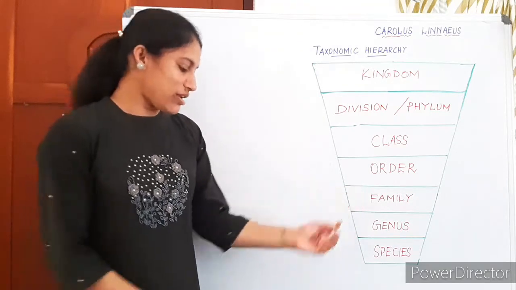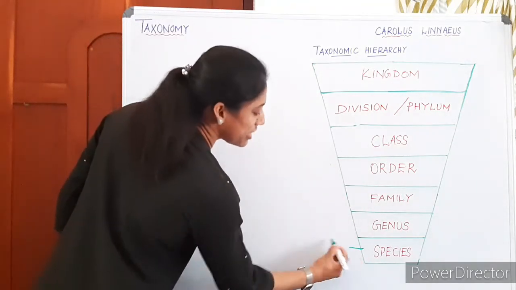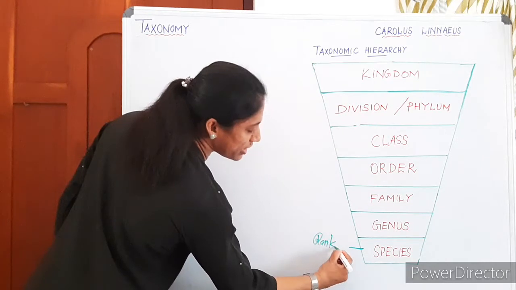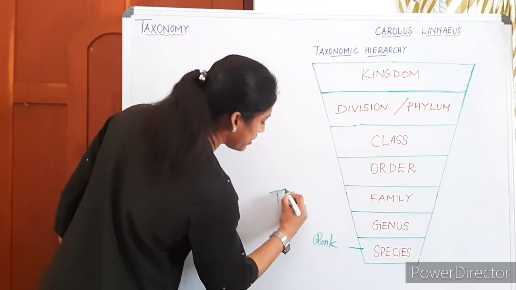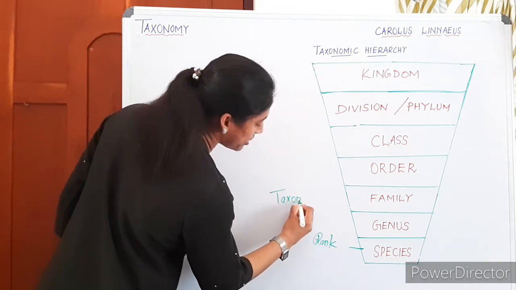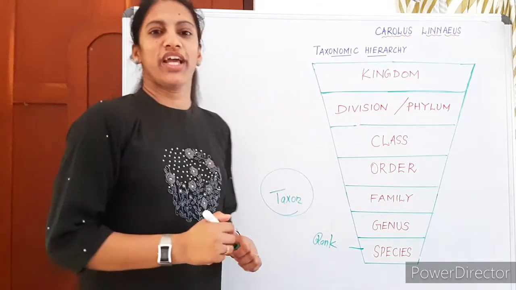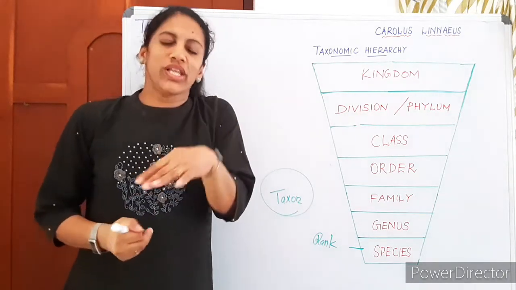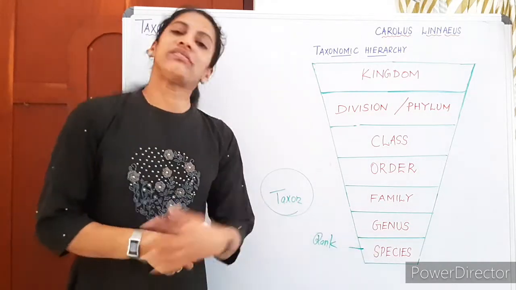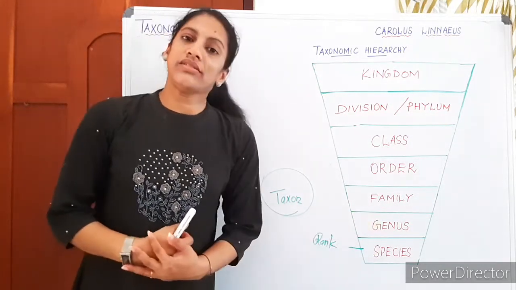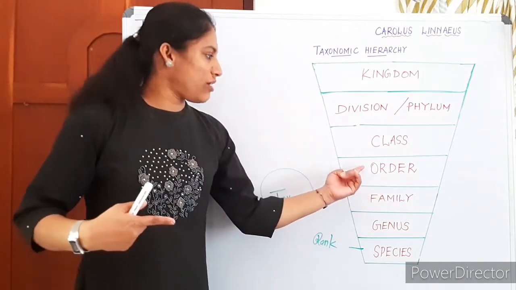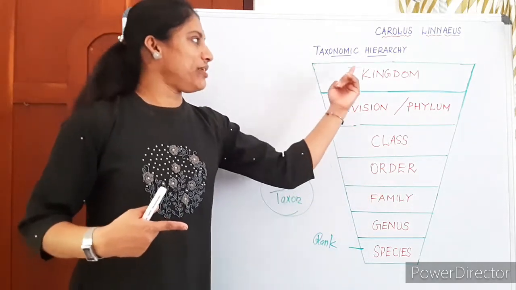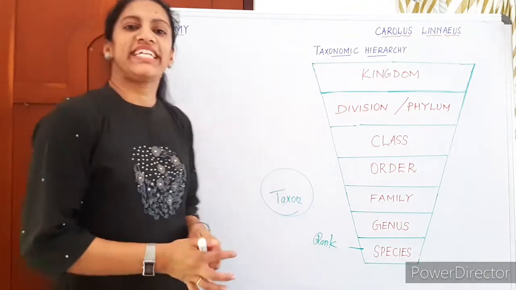Each level we can call a rank. This is a rank. Okay, this is next rank, like that. And the rank is also given a scientific term, taxon. The scientific term for each level is taxon. So species is a taxon, genus is the next higher taxon, family is the next taxon, order, class, division, kingdom, all are taxa.